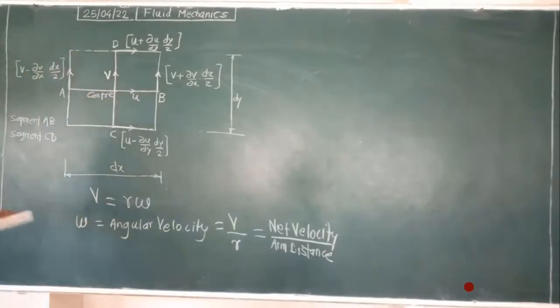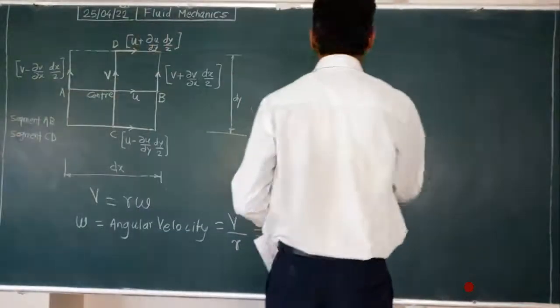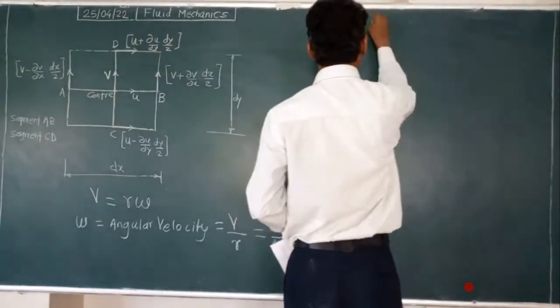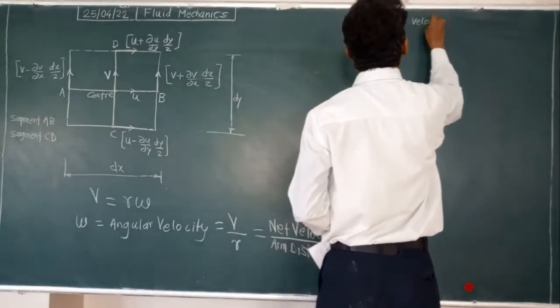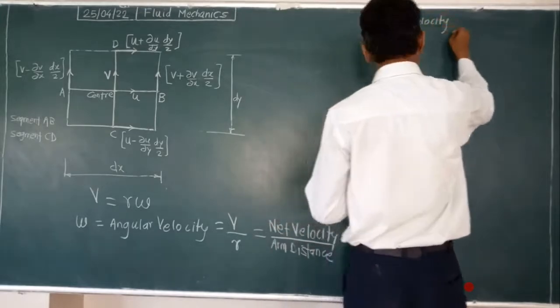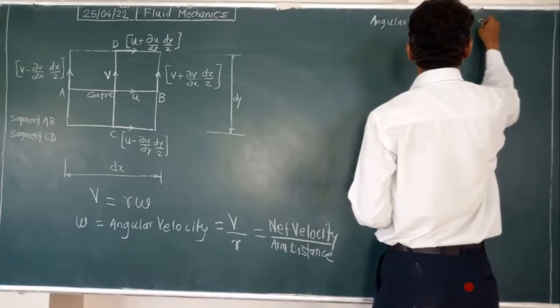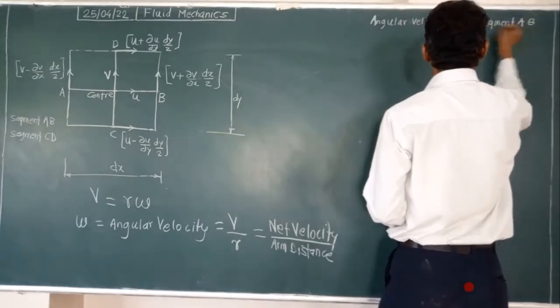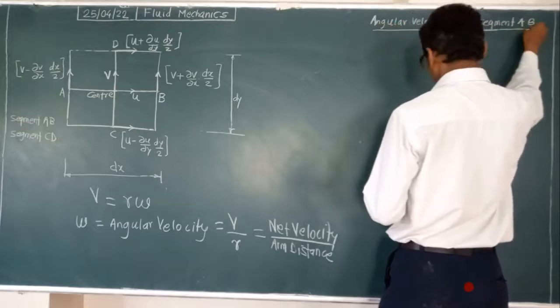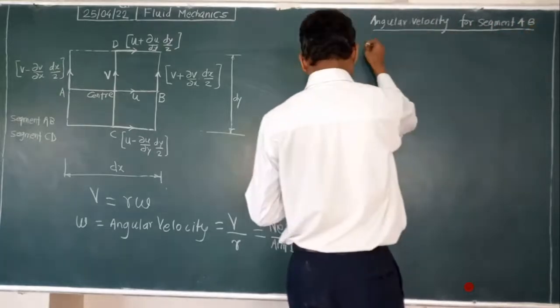So according to that, now we will write the angular velocity for segment AB. How to write this?